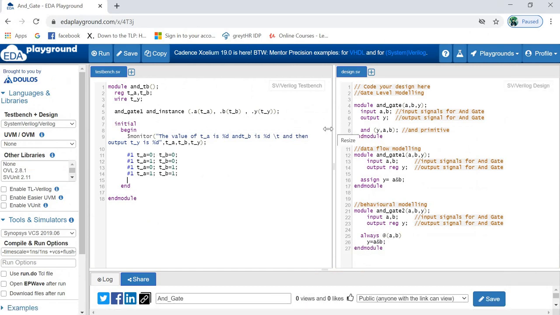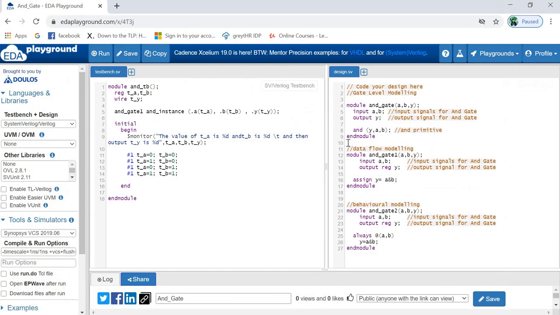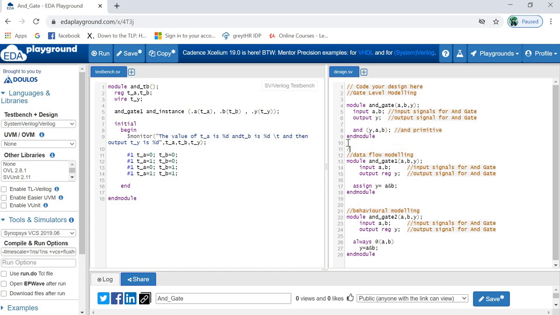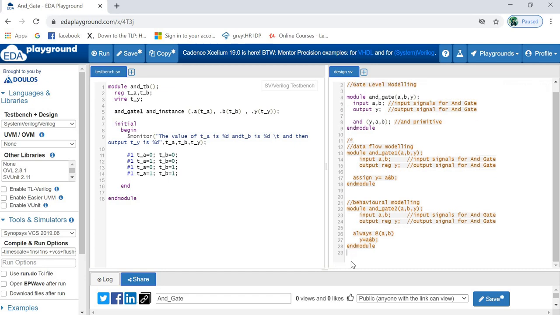I have written this code here itself. Don't worry about this part. Just understand, this is our code.